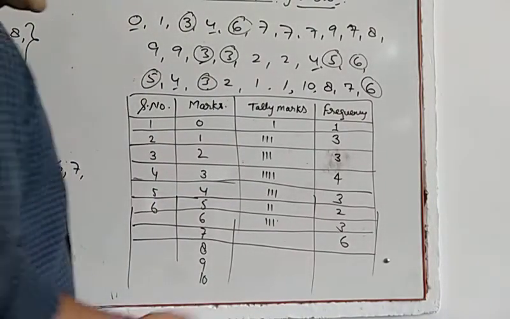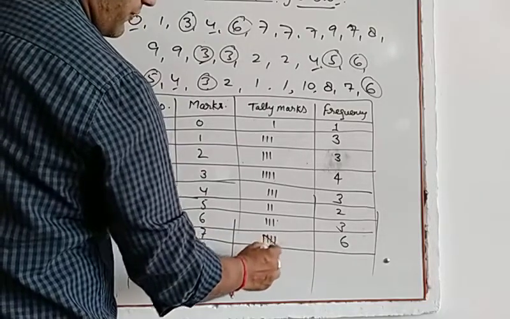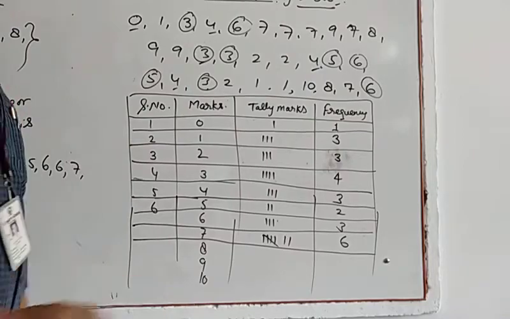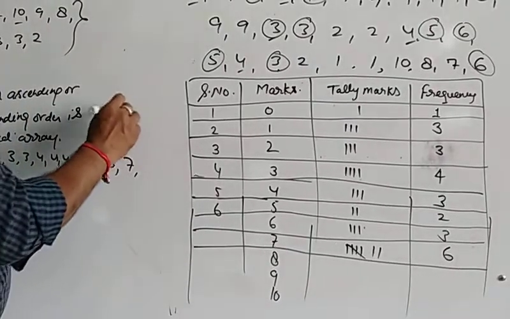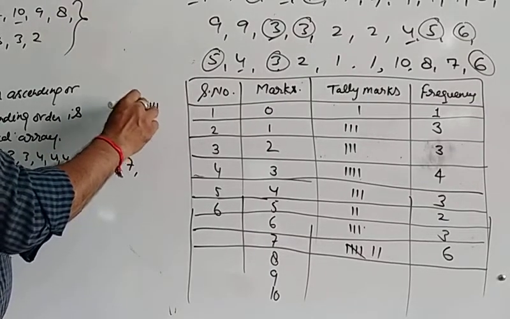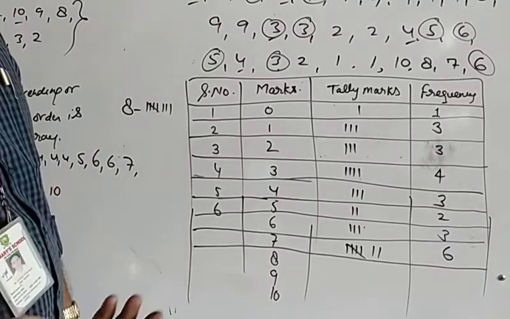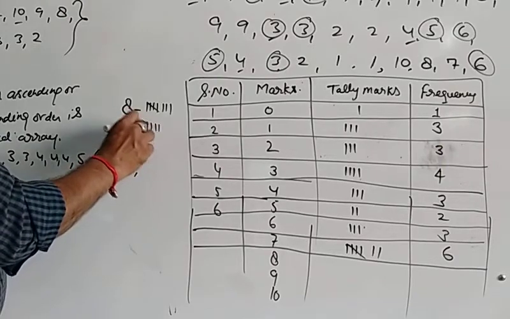Then how do we represent this with tally marks? 1, 2, 3, 4, 5, 6, 7. This way. Okay. If we have to represent 8 by tally marks, how do we represent 8? We will represent 1, 2, 3, 4, 5, 6, 7, 8. If you are to represent 9 by tally marks, you will represent 1, 2, 3, 4, 5, 6, 7, 8, 9.